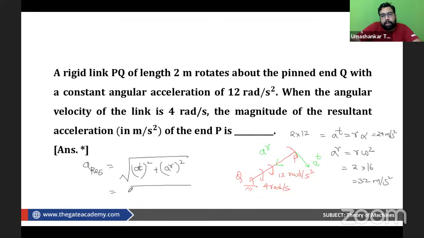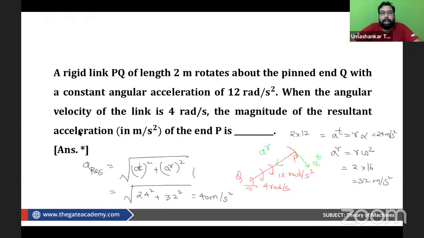By this process. So, what is this AD? AD we have as 24 square. AR we have as 32 square. So, we are going to get 24 square plus 32 square. So, root of 1600, that is 40 meter per second square. So the answer to this question is 40 meter per second square.